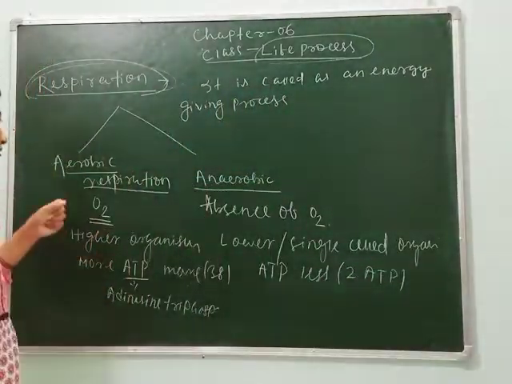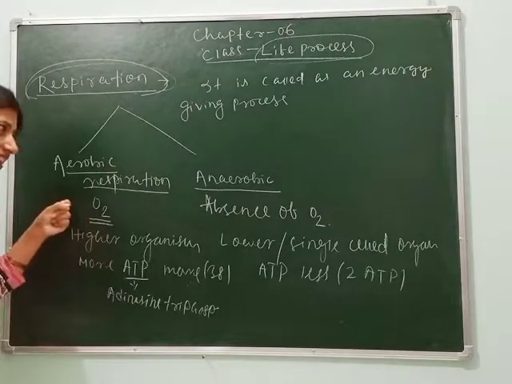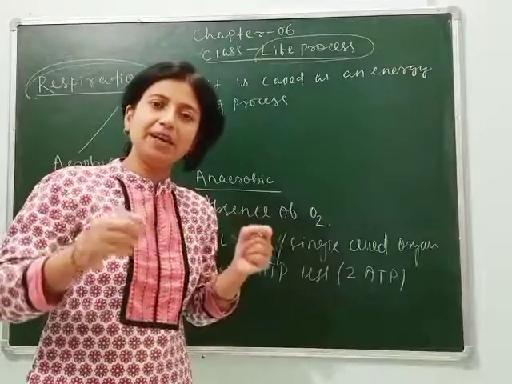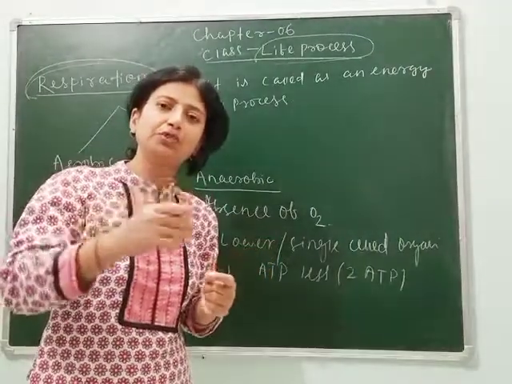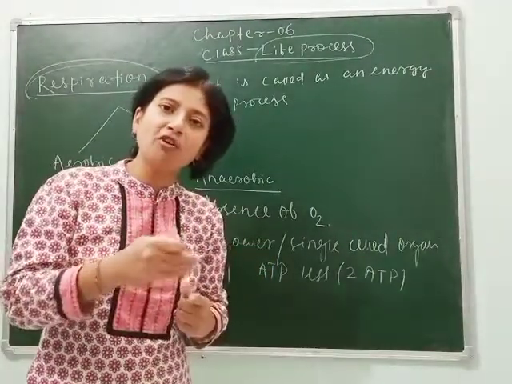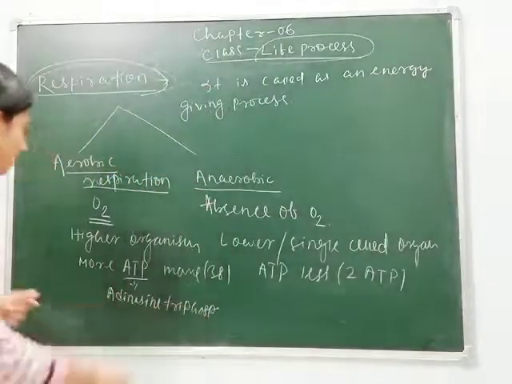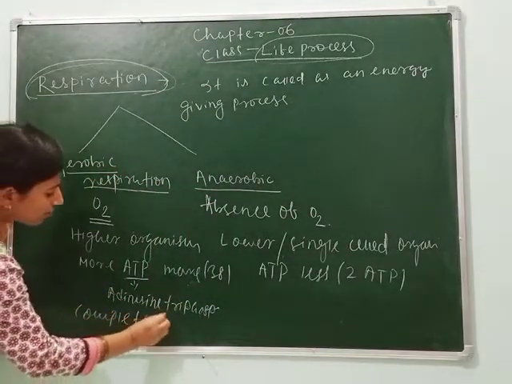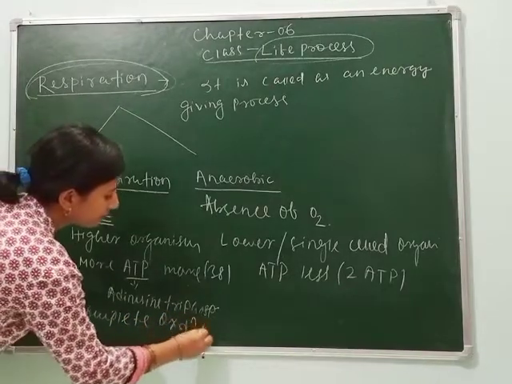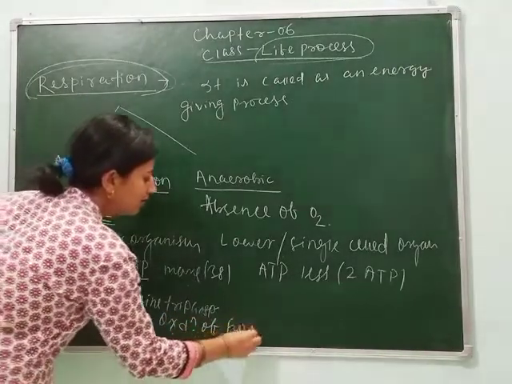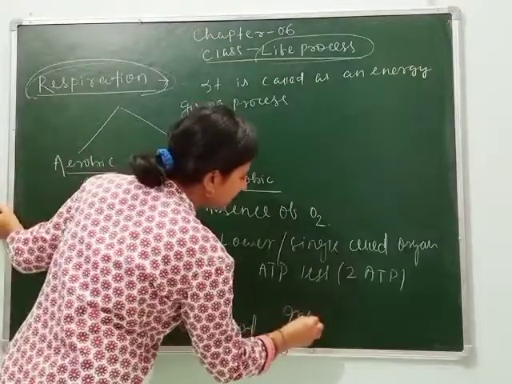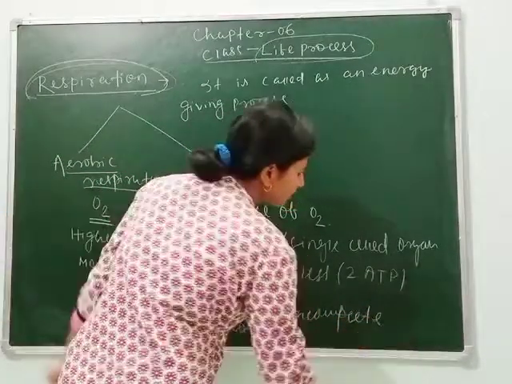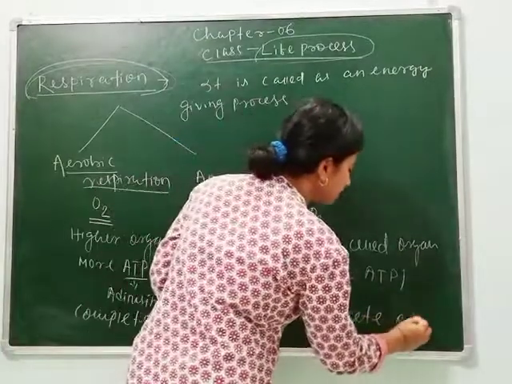Clear? So here complete oxidation of food occurs. As in aerobic respiration, the organism gets oxygen, so there is a complete oxidation. Means when the food breaks in the presence of oxygen, that is called oxidation. So here complete oxidation of food occurs. But in anaerobic respiration, as oxygen is less or none, incomplete oxidation of food occurs.